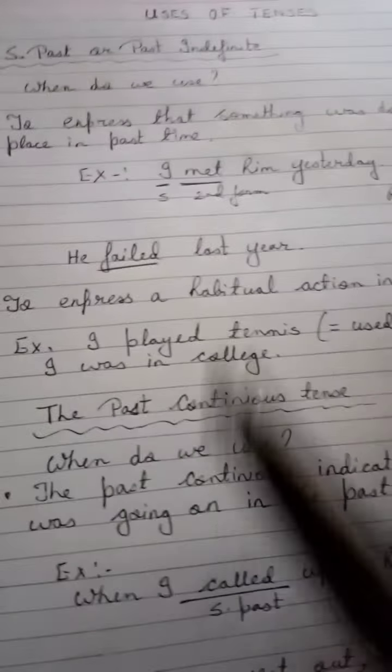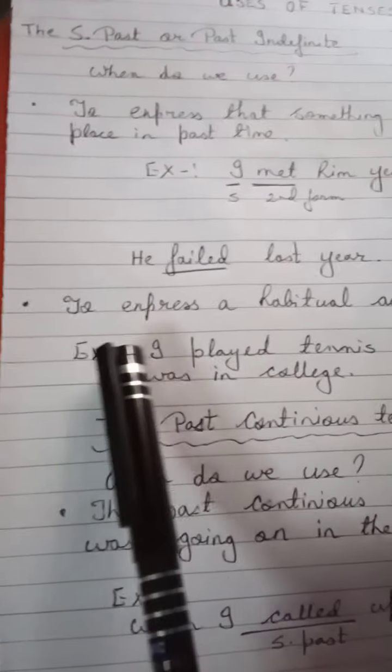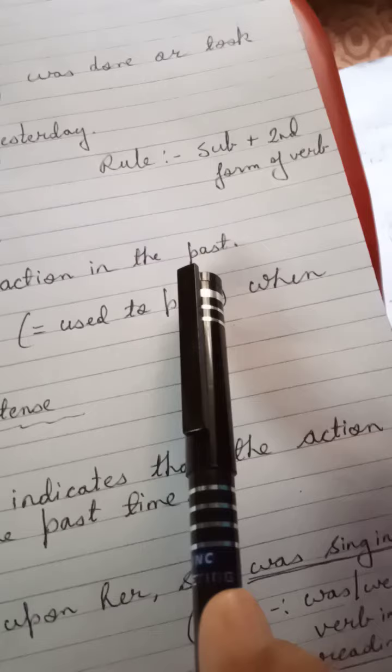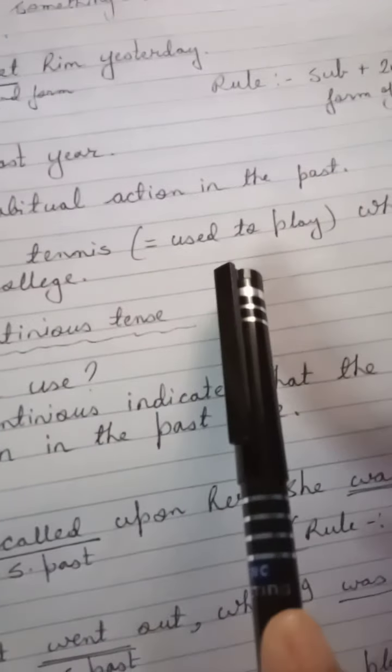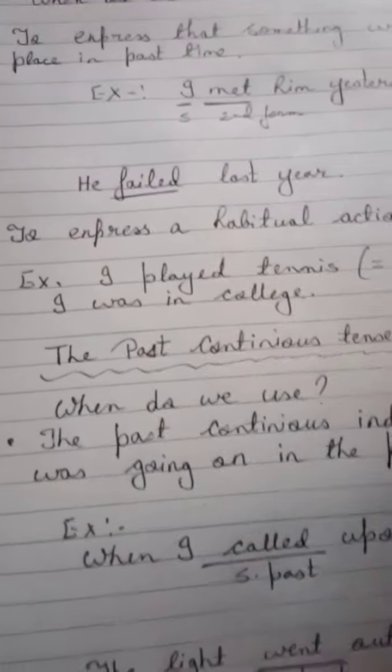Now simple past tense is also used to express a habitual action in the past. I am giving one example. For example, I played tennis. That means I used to play when I was in college.